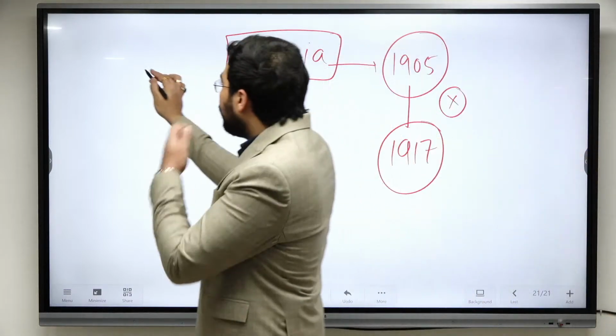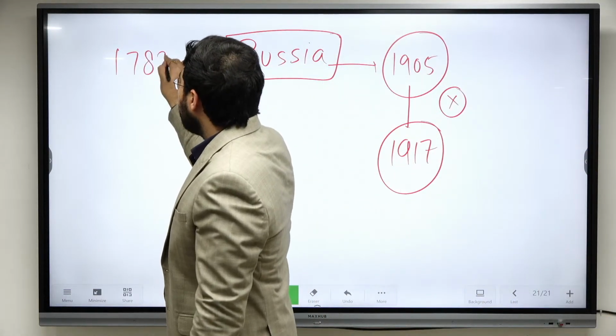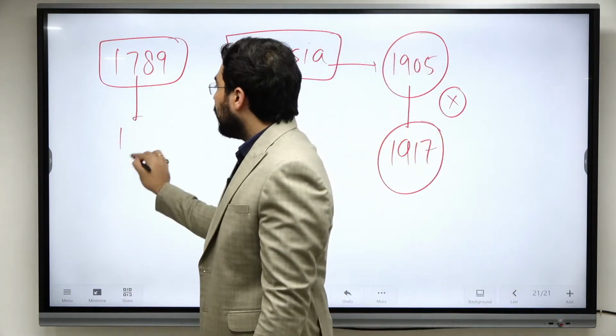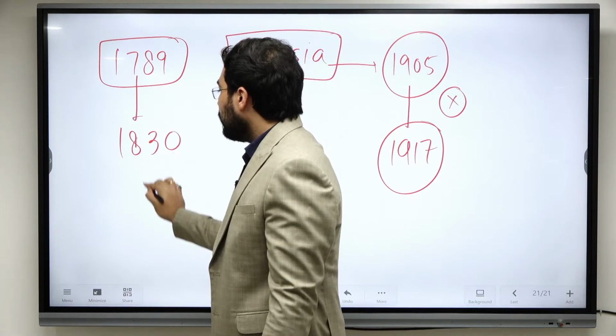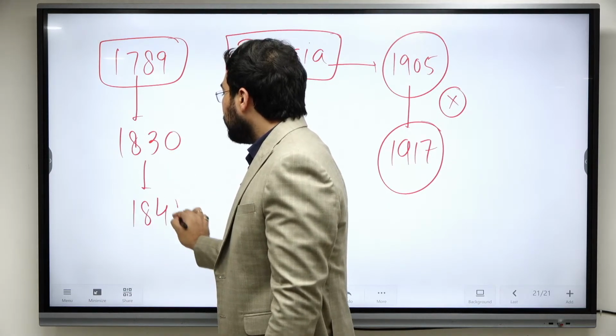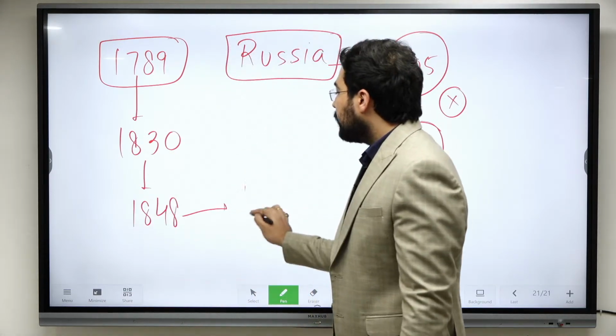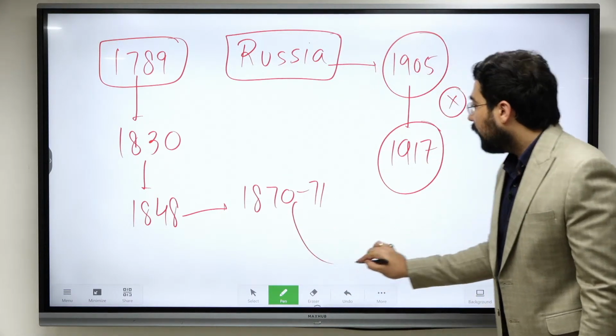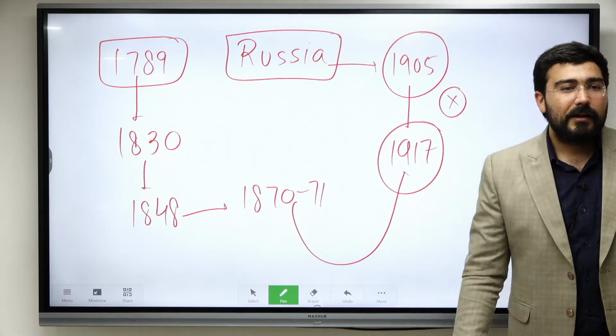The chain of revolution in Europe starts from French Revolution. Okay. Then we see other European revolutions, 1830, 1848, and after 48 we see unification of Germany and Italy, okay, and the last one to join the party was Russia.